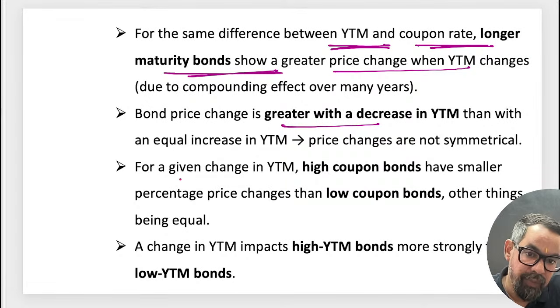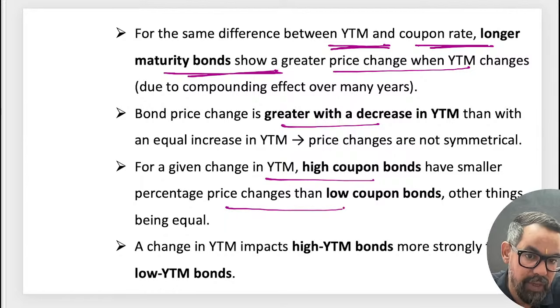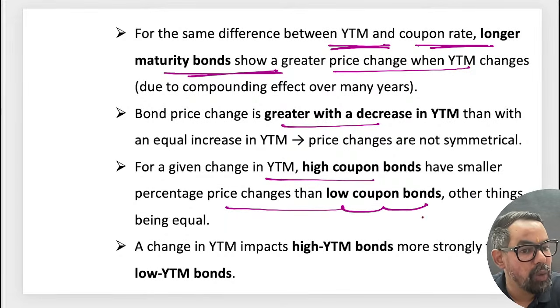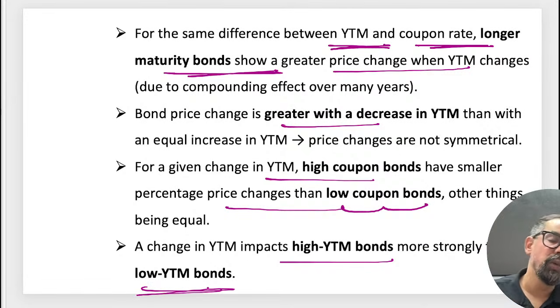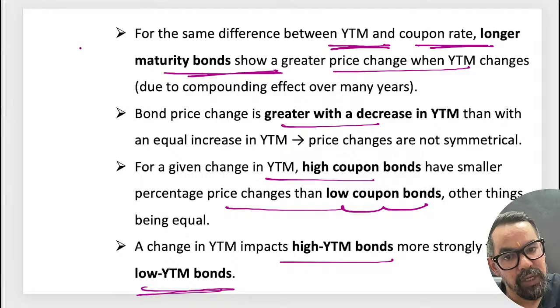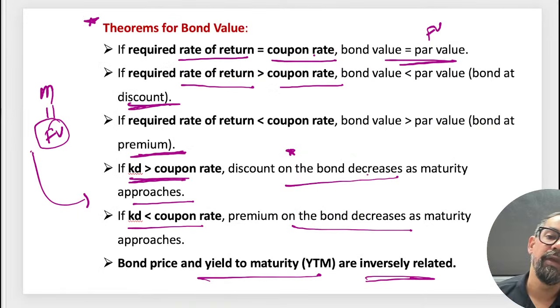For a given change in YTM, high coupon bonds have a smaller percentage price change than lower coupon bonds. This was also there. A change in YTM impacts low coupon bonds more strongly than high coupon bonds. So these were generally part of your IE and IFS, the same theorems, and here we have the other ones, which they have added in this particular case itself.